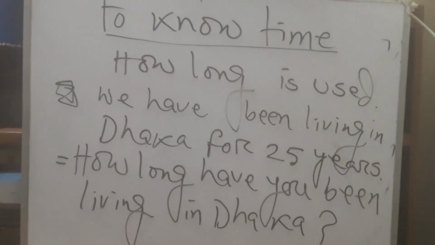I told you, you have to use second person in place of first person. Here we have written we, so you should not write we. In place of we, you have to write you.